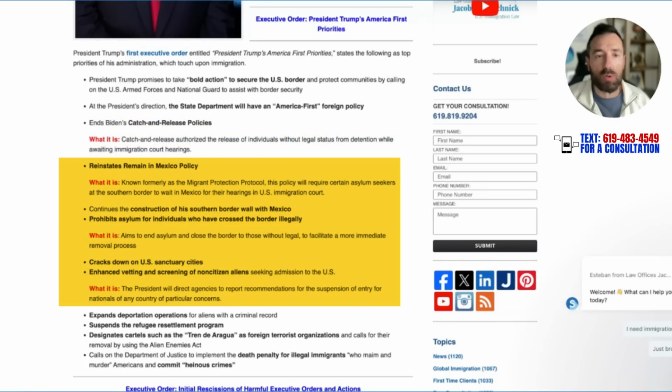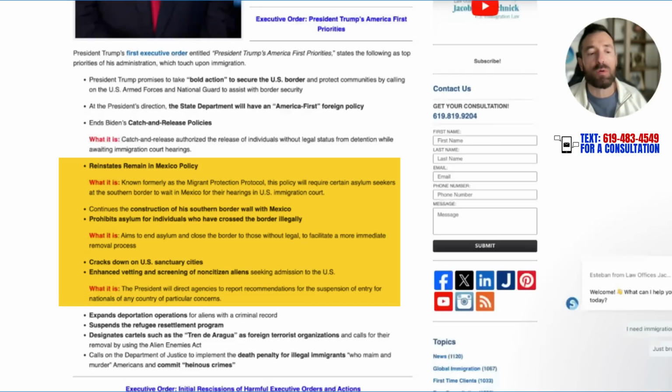Remain in Mexico policy, that is something that we need to talk about. So what is catch and release again? Catch and release authorizes the release of individuals without legal status from detention while they're waiting for the court hearing. That is something that is going to be over.